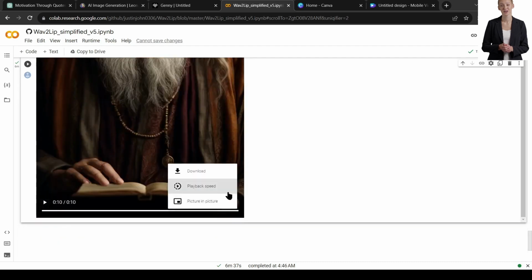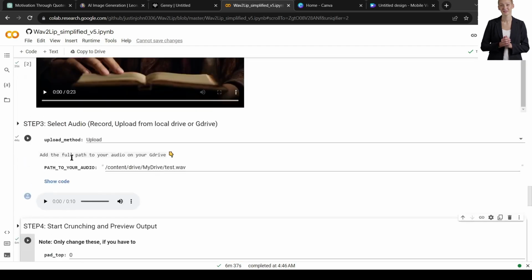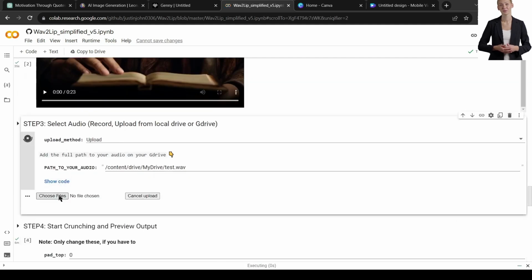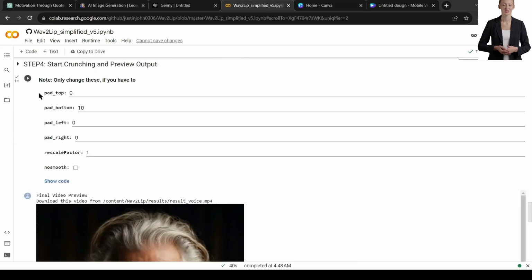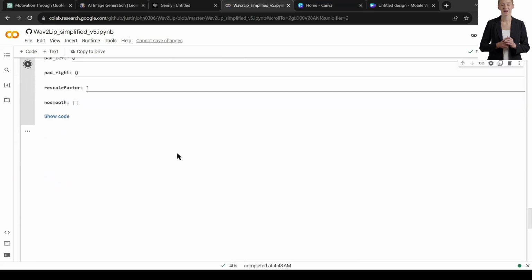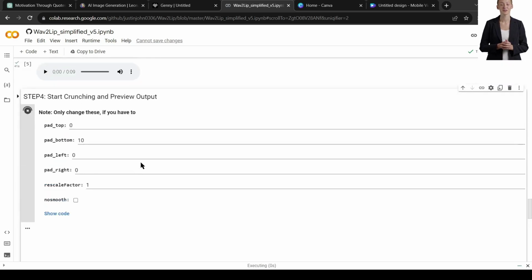Now for generating the second quote, go to step number 3, which means the audio section. Hit the Run button again. Now upload the second audio file, and then hit the Run button of step number 4. Do it again and again with all your audio files. I suggest you do not use one avatar more than 10 times because YouTube may detect it as reused content. So generate more characters for creating more videos. Alright, I have generated 2 videos. Now we can upload these videos on YouTube and it could be a great source of passive income.